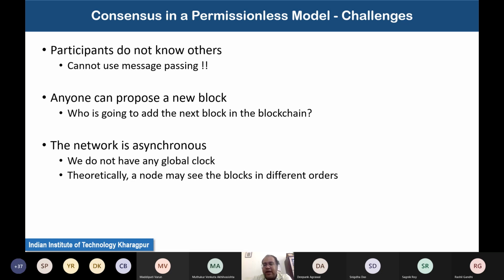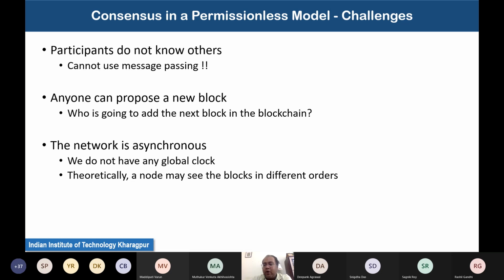That we discussed earlier, which was the basic roadblock behind the design of such a completely decentralized architecture. Because the classical distributed consensus algorithms like Raft, Paxos, all these algorithms we are going to discuss in detail now, have one fundamental assumption: that you know who the participants in the network are, and you can use their IP address to send messages to them, right? But the moment you assume that you have an open network and you do not have any central registry which gives you the information about who has joined and what their IP address is, then you cannot use the message passing network anymore.